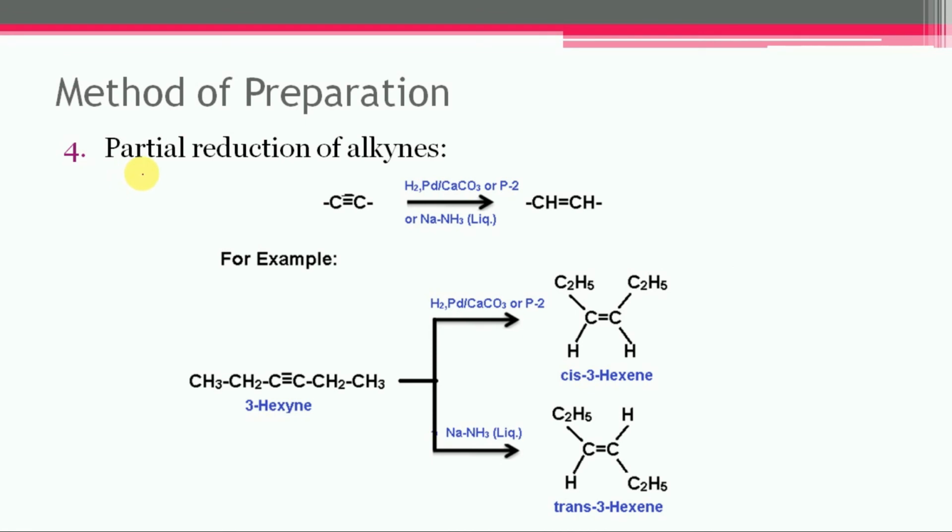Next is partial reduction of alkynes. Alkene can be prepared by partial reduction of alkynes, and partial reduction is carried out by a special catalyst, in this case palladium, that is coated on calcium carbonate, and it is partially poisoned by lead acetate, and it is known as Lindlar catalyst.